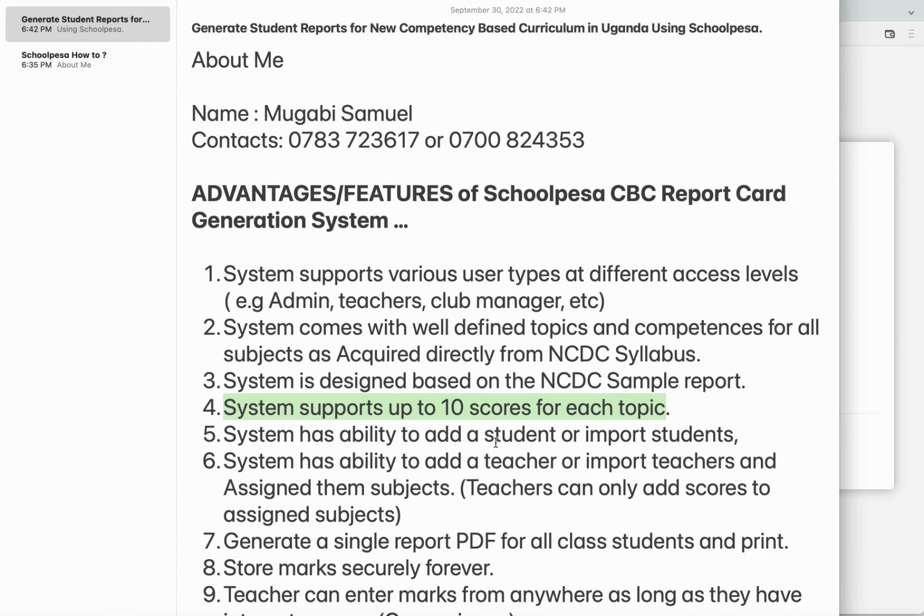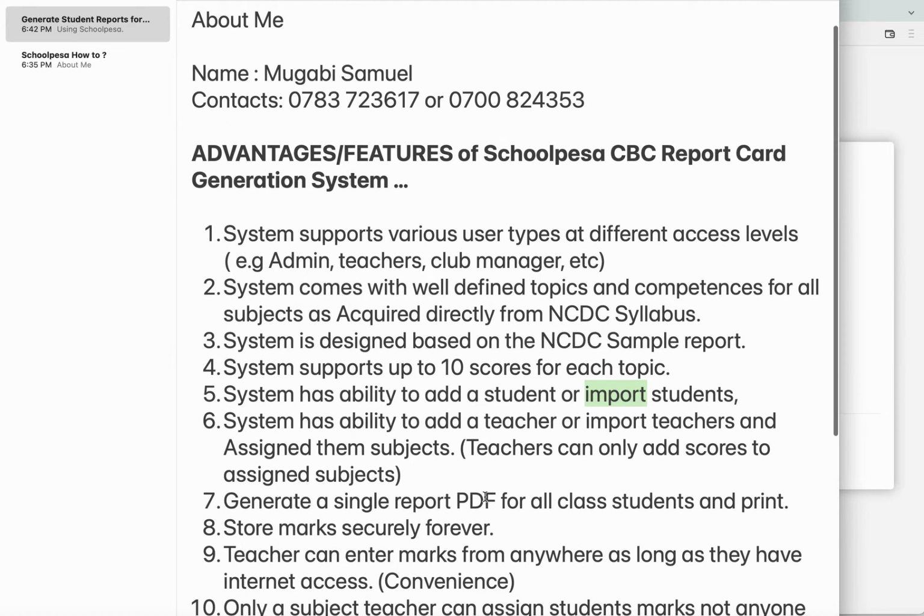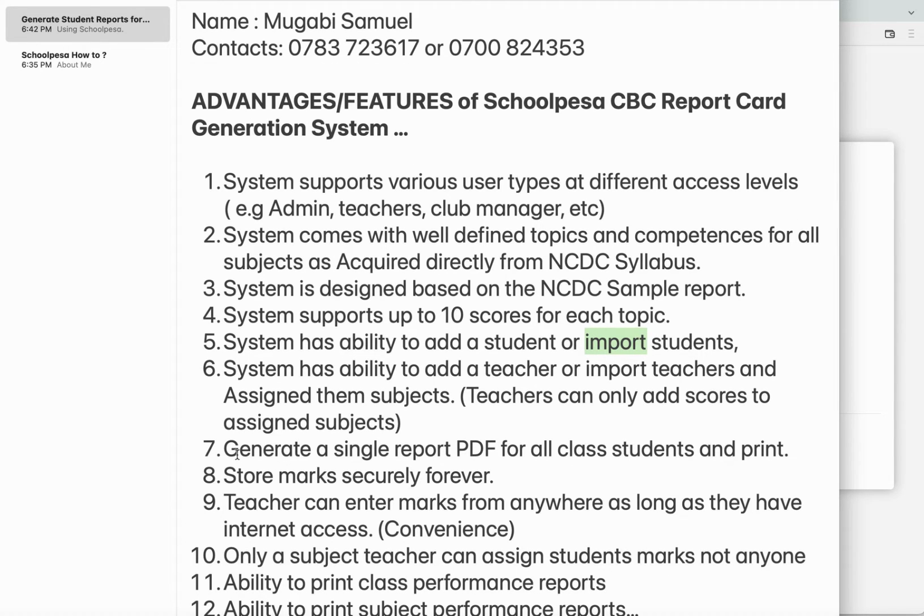You can just add students or import students if they are in bulk format. Number six is that you can add staff, all teachers, or import staff and teachers. Number seven is that you can generate a single report.